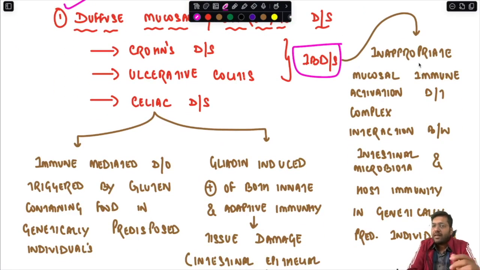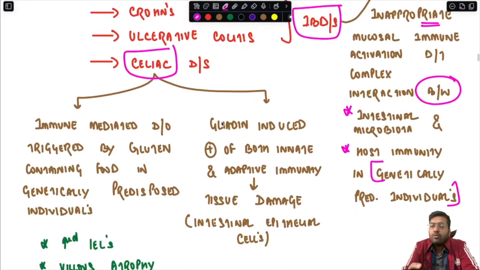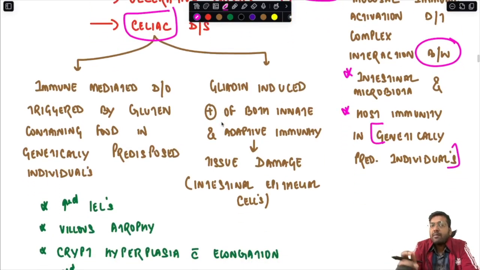It is a condition characterized by inappropriate mucosal immune activation due to complex interaction between intestinal microbiota and host immunity in genetically predisposed individuals. This is what inflammatory bowel disease is. Now the second important condition we will see, a diffuse mucosal or enterocyte disease, is celiac disease. Again, celiac disease is not only limited to fat malabsorption. It will also lead to carbohydrate as well as protein malabsorption. So in brief, we will try to understand celiac disease.